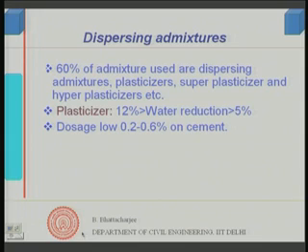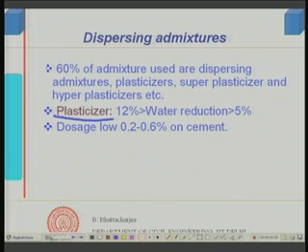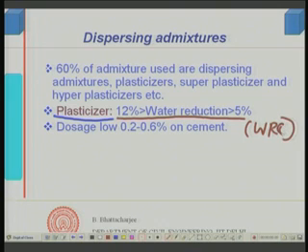The first variety we call plasticizer, and this was the earliest one developed. They can reduce the water by about 5 to 12%. These are also called water reducing agents, in American terminology generally WRA. So, it can reduce the water by 5% to 12%.